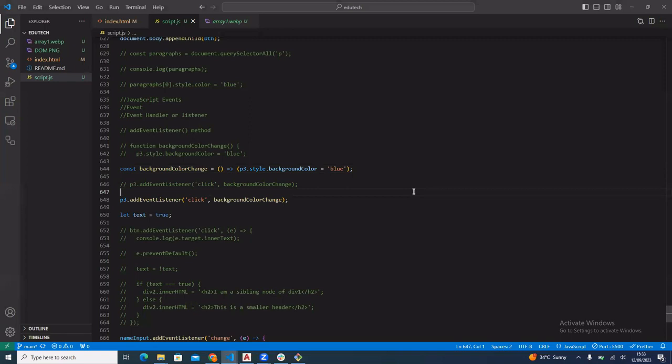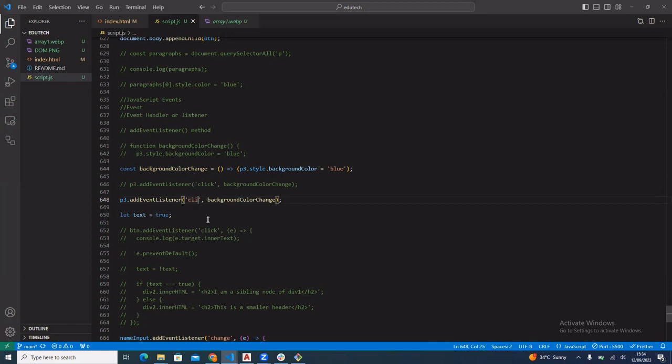Okay, let me go through this again. So the click event, how does it work? As we explained the last time, after storing the particular HTML element that you want to trigger the event for, you call an event listener on it. The first argument you pass is the event itself that is being triggered. In my case, it is a click event.